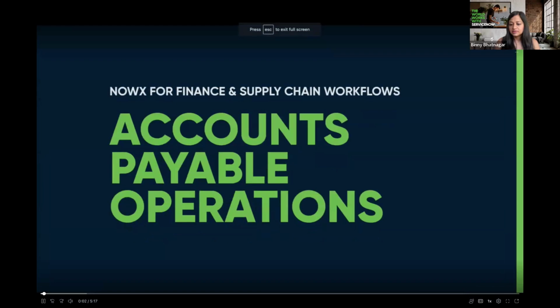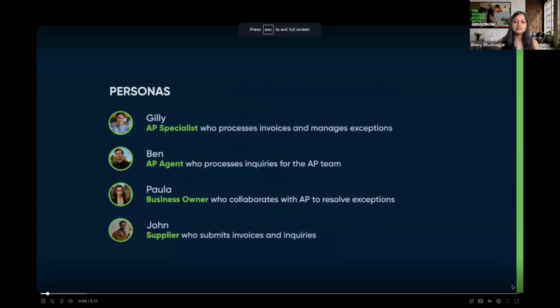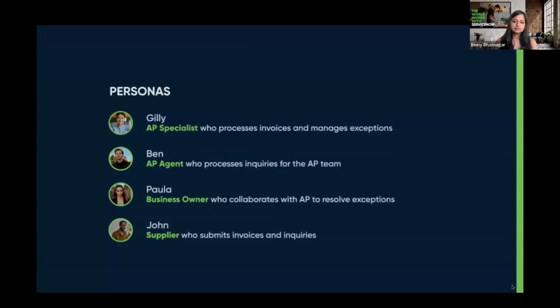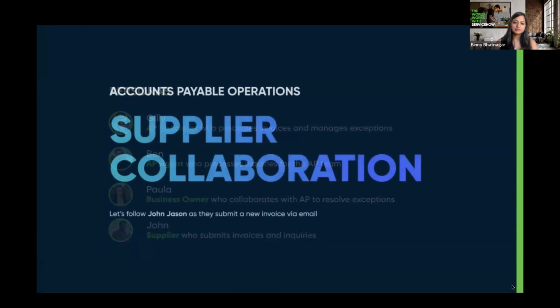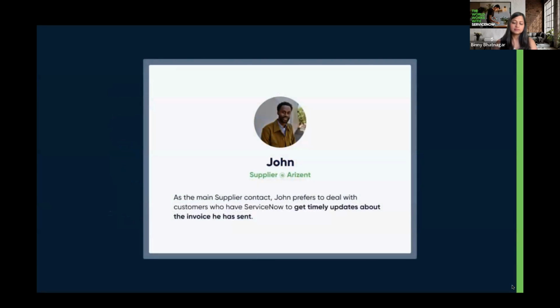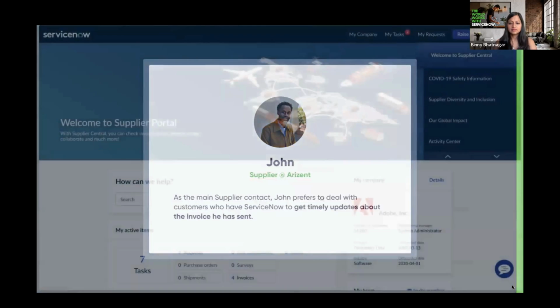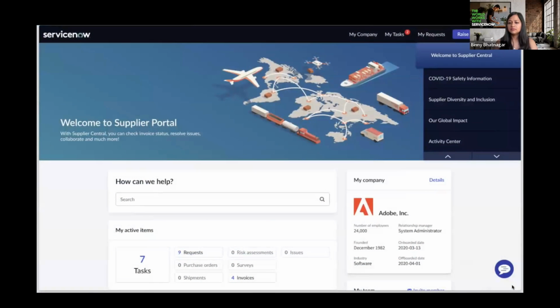Welcome to ServiceNow Accounts Payable Operations. We'll follow our supplier as they submit an invoice, the Accounts Payable team as they process invoices and inquiries, and the business owner as they collaborate with Accounts Payable to resolve exceptions. John, a representative from Acme Corp, a strategic vendor, logs into the ServiceNow supplier portal to begin interacting in real time with his customers. John can do a number of collaborative tasks such as update information, submit requests for customer inquiries, and even submit invoices for payment.